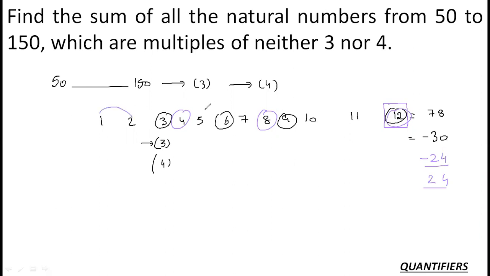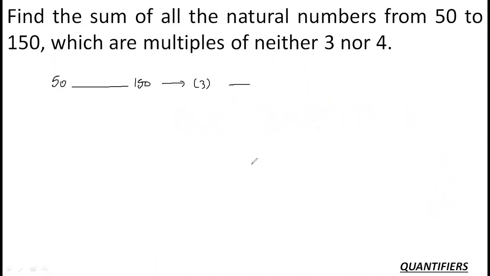The answer should be 1 and 2, 3, 3 and 5, 8, 8 and 7, 15, 15 and 10, 25, 25 and 11, 36. So why is it 36? Why is the difference 12? Because this 12 was removed twice. So basically I have to remove the multiples of 3, I have to remove the multiples of 4, but then I need to add back the multiples of 12 because these were removed twice in the process. One as a multiple of 3 and one as a multiple of 4. So this is the basic technique I am going to use from here also. I hope the concept up to this point is clear.